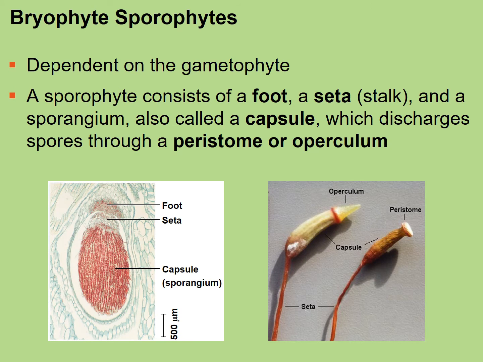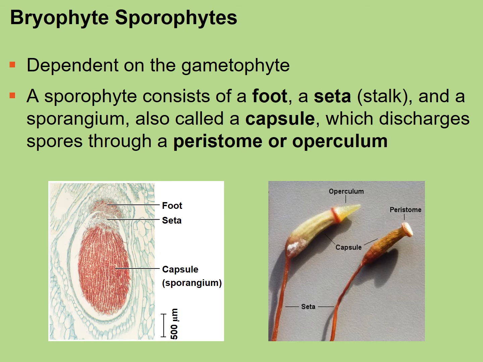Now, let's talk about the sporophytes of the bryophytes. The sporophytes are going to be dependent on the gametophyte. Remember, the gametophyte is dominant to this, and it's longer living. The sporophyte will basically emerge out of the gametophyte during the course of the life cycle, which we saw in the previous segment.